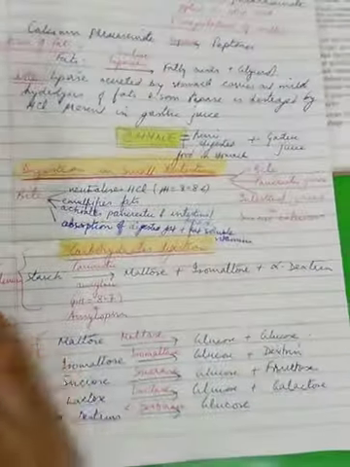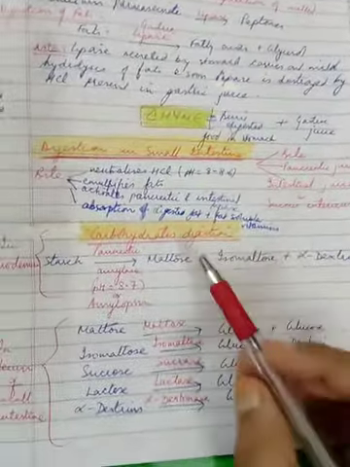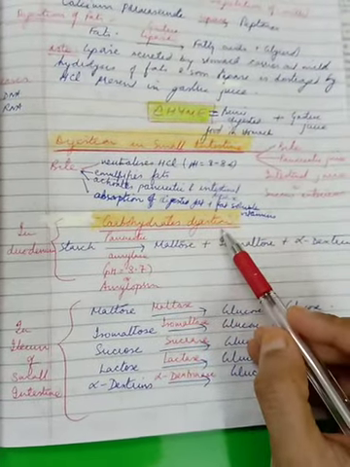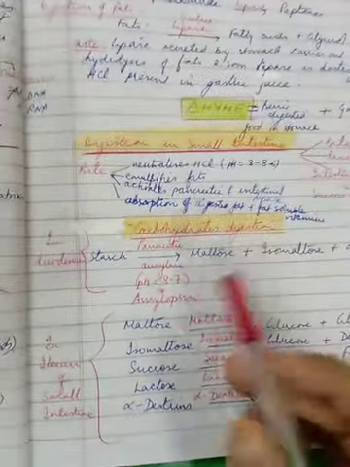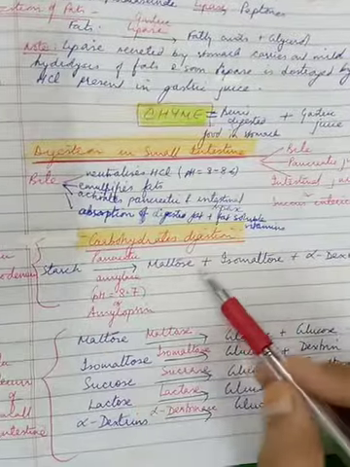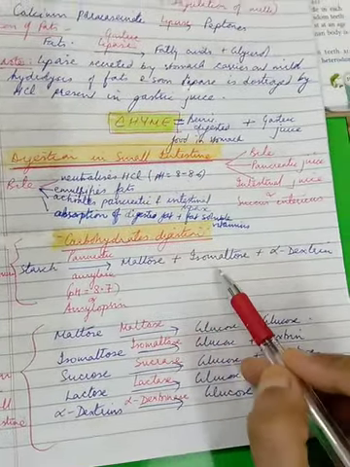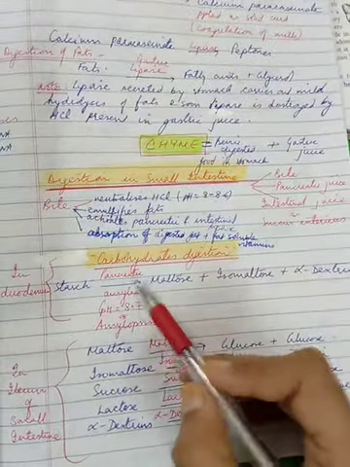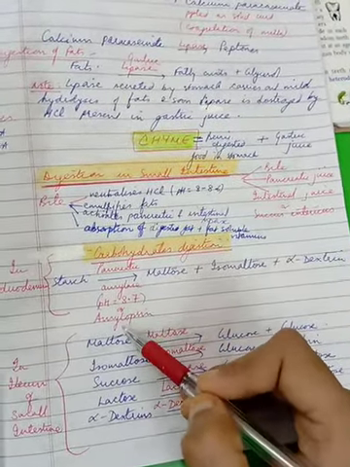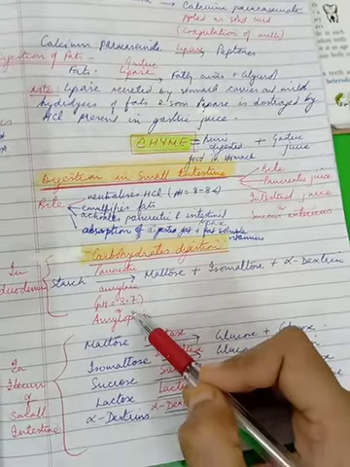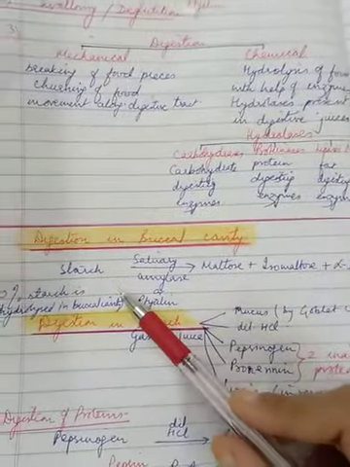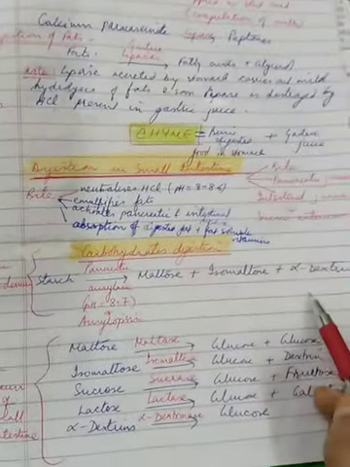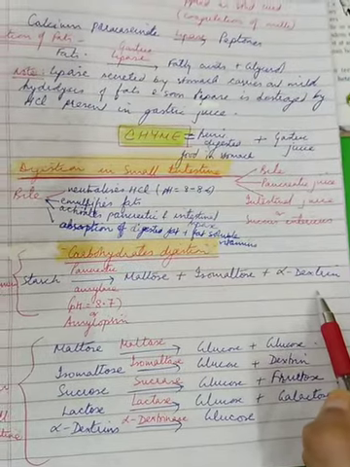First, let us begin. In the small intestine, what happens with carbohydrate digestion? Here, in the duodenum, the starch is broken down into maltose, isomaltose, and alpha-dextrin by pancreatic amylase or amylopsin, which works at a pH of 8.7. Remember children, whether the starch was being broken down in the mouth or in the small intestine, the products are the same, right?